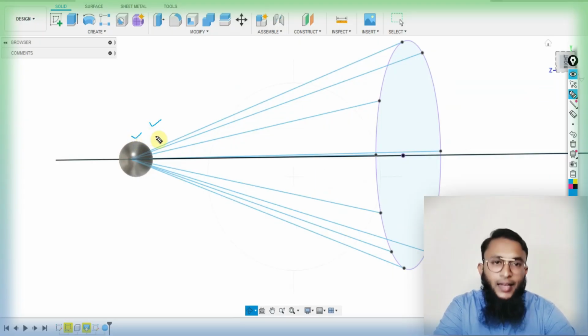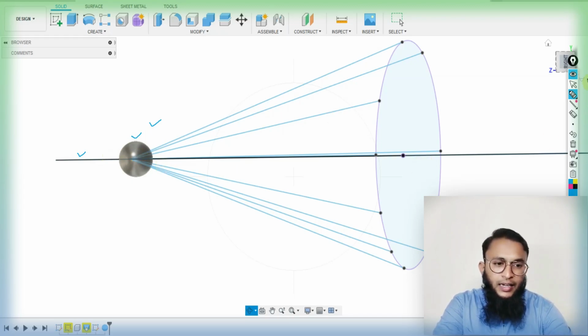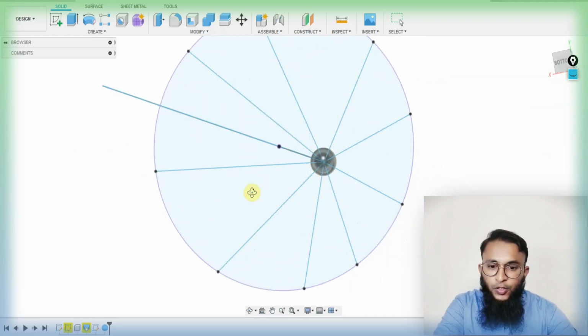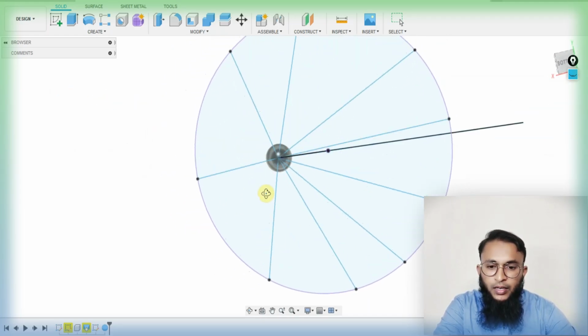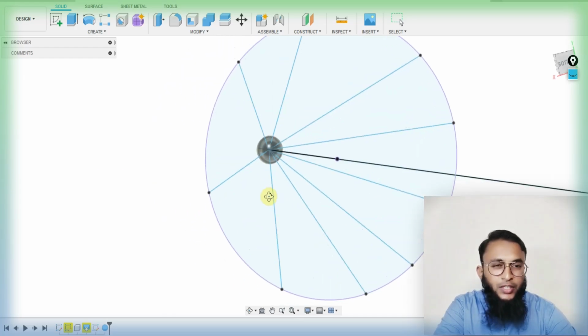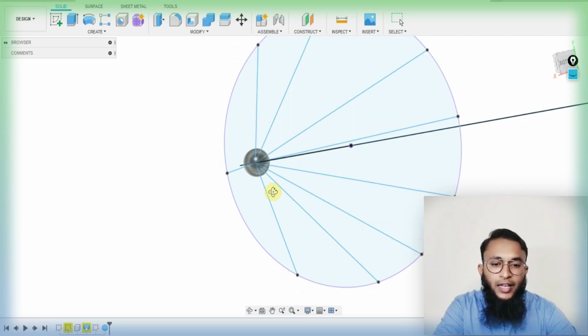Consider this ball to be an eyeball, and consider this line to be the central axis line of our vision, which is straight, right? So let's understand. I will be moving this in 3D. You can understand here, sir, the lines which are in blue color and the black line. The black line is actually a central axis line, and the blue lines are angled to this central axis line.